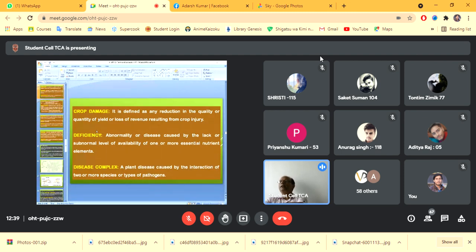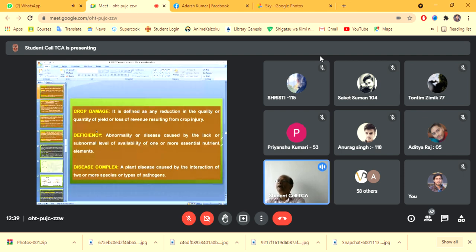Okay, so let's start. Crop damage. It is defined as any reduction in quality as well as quantity of the crop, that is yield, from which revenue has reduced. ठीक है, तो क्रॉप डैमेज हुआ कि अगर किसी तरह का कोई रिडक्शन हो रहा है उसके क्वालिटी में और क्वांटिटी में, तो उसको क्रॉप डैमेज बोलेंगे.